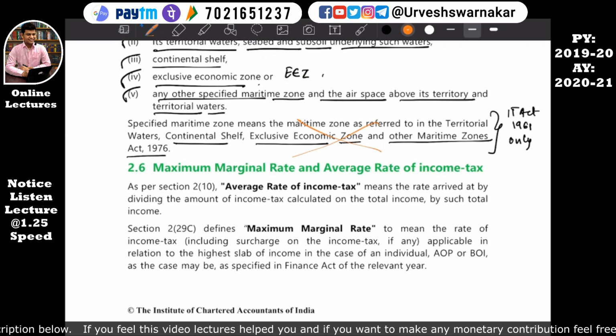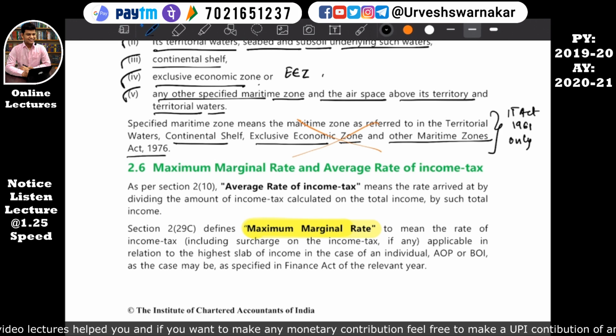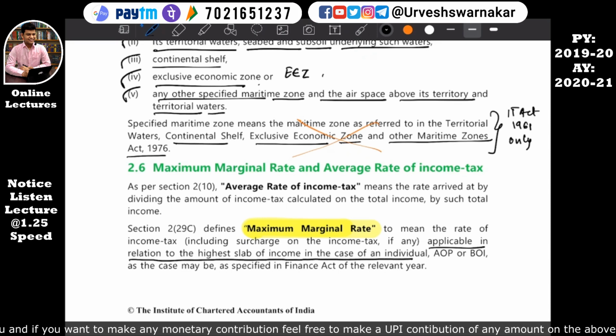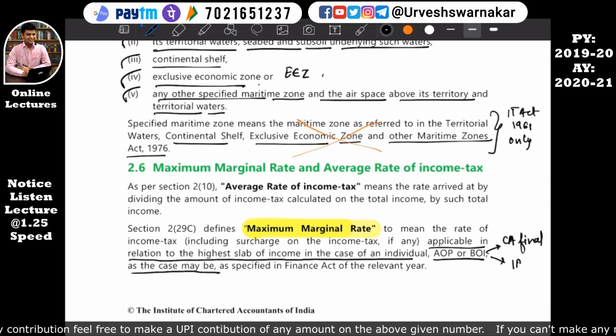Okay, what does MMR mean and what does average tax mean? Firstly, we'll start with maximum marginal rate. What does this mean? See, here it is already written: applicable in relation to the highest slab of income in case of an individual, AOP, BOI, as the case may be. I told you AOP and BOI specifically come at CA Final level. At IPC level there are no questions, so don't worry about that.